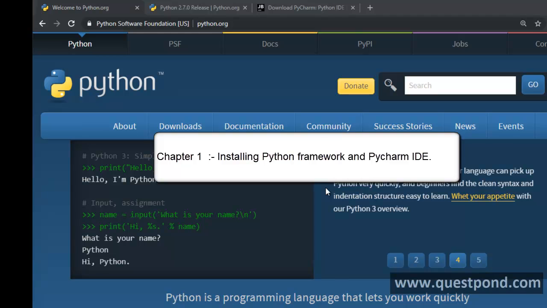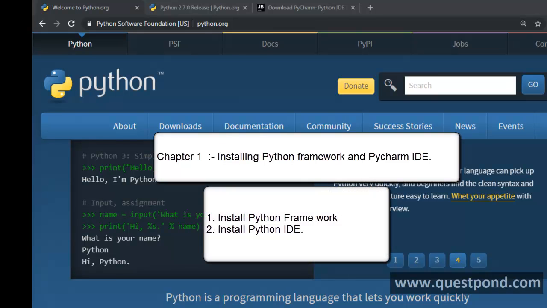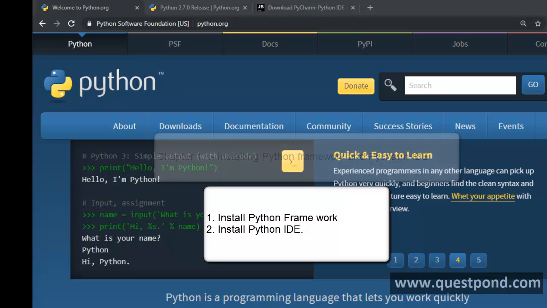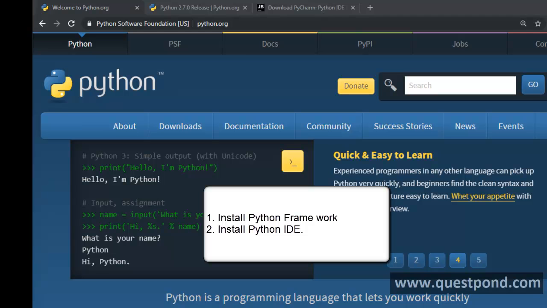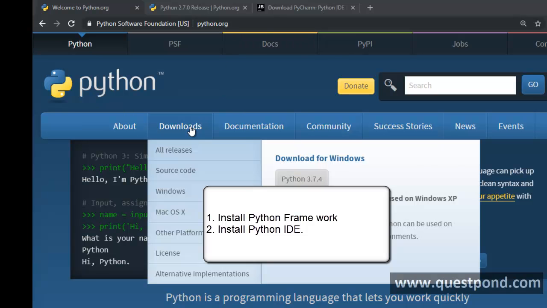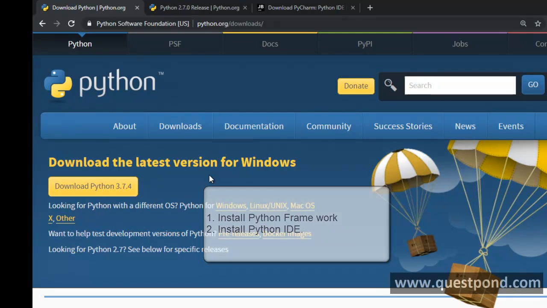So now in order to start with Python, there are 2 things. One is we need the Python framework, and one is we need a Python IDE, that means a development environment. So first thing, let us download the framework. To get the framework, you need to go to python.org, and you can go to downloads and get the recent download, whatever is there of Python.